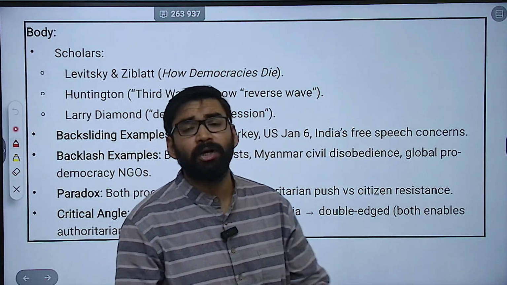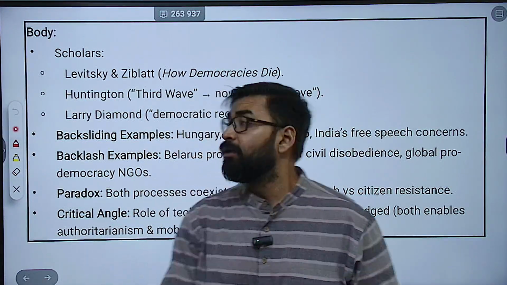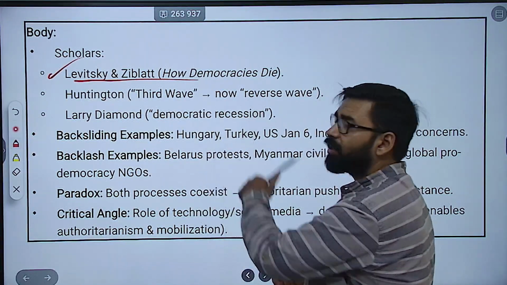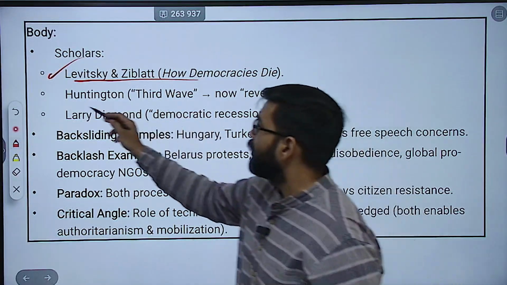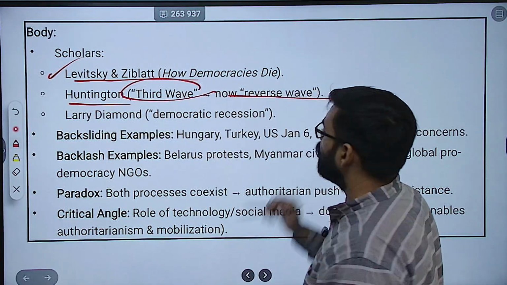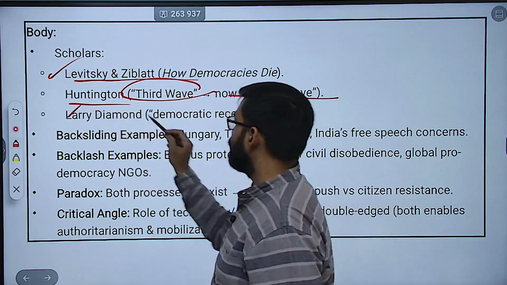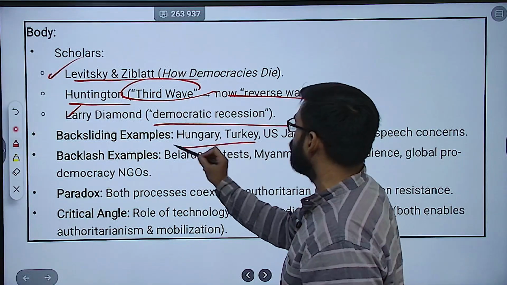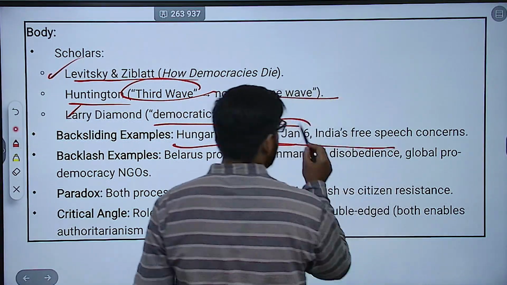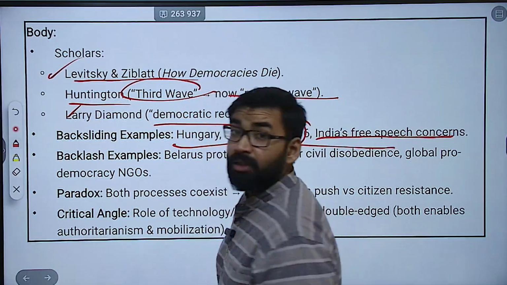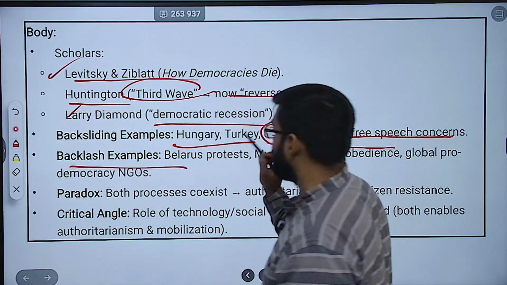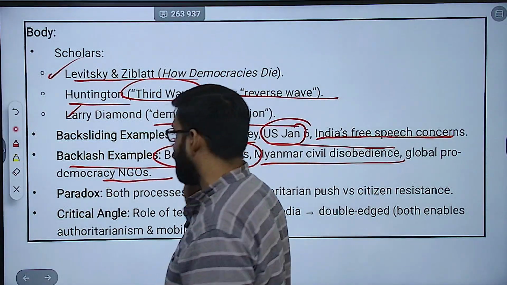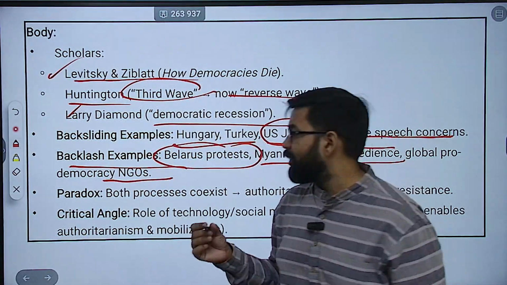Then how you are going to write the body of the answer? Scholars, here you can mention Levitsky and Ziblatt, How Democracies Die. Then you can mention about Huntington, third wave, now reverse wave. Then Larry Diamond, democratic recession. Backsliding examples आप दे सकते हैं, Turkey, US, Hungary, है ना, US January 6, India's free speech concerns. Then backlash examples, Belarus protest, Myanmar civil disobedience, then global democracy NGOs. All these things you can mention easily.